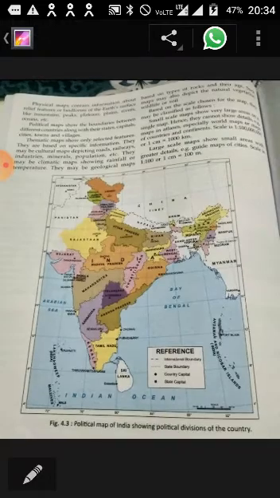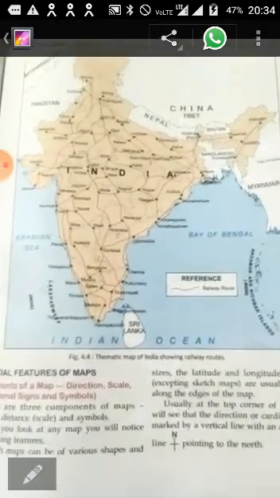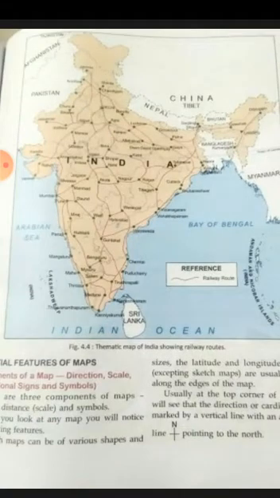And the third type of map is also given here. You can see this is a thematic map of India showing railway routes. In the same way, you can see that climate, rainfall, temperature, wildlife, vegetation, everything can be shown in a thematic map.